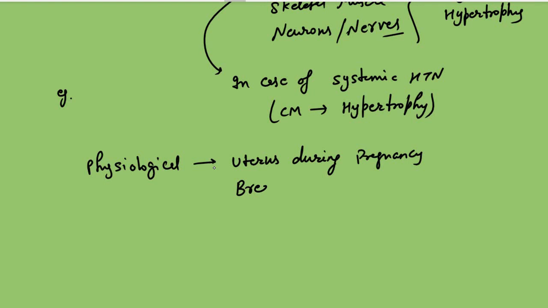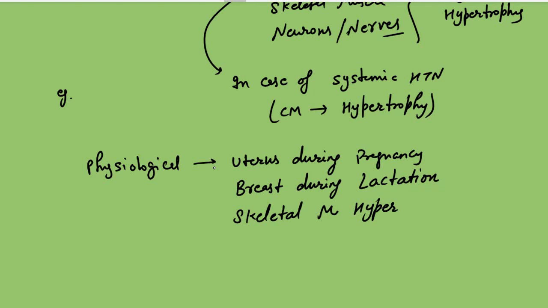During the lactation period the child needs more milk, so the breast undergoes hypertrophy. And we go to the gym to improve our skeletal muscles, so skeletal muscle hypertrophy. These are the daily examples that we see: the uterus during pregnancy, the breast during lactation, and skeletal muscle hypertrophy.